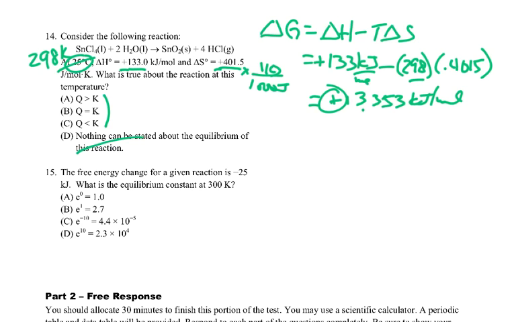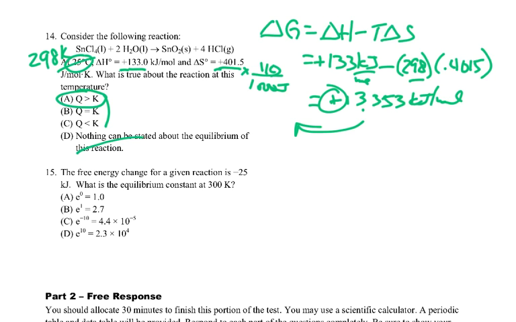So the fact that my delta G is positive says that the reverse reaction is going to be spontaneous, so I expect it to go in reverse. Now, if it's going to go in reverse, then that means that my Q must be larger than my K, because that will cause it to go in reverse. So Q is larger than K. That is my answer.